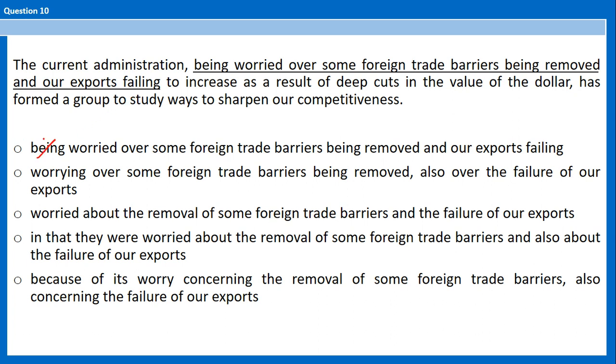Number 10. Be careful with being, and you never worry over, okay? You worry about. In that day, okay, using in that day or because is okay. Those are wrong because you just need to describe the administration. The administration is worried about, okay? Keep C. It's also parallel, worried about the removal and the failure. Okay, so the idiom is to worry about.